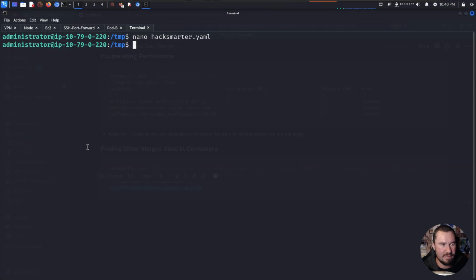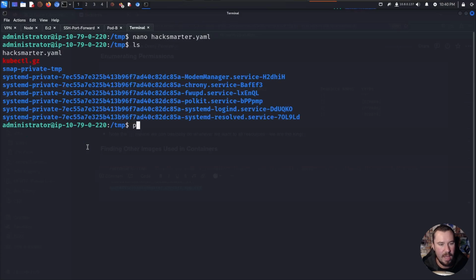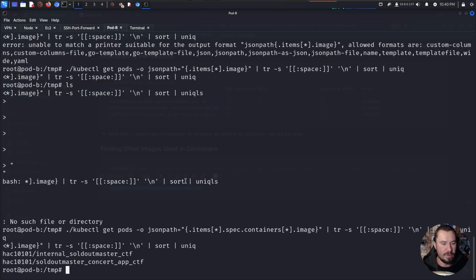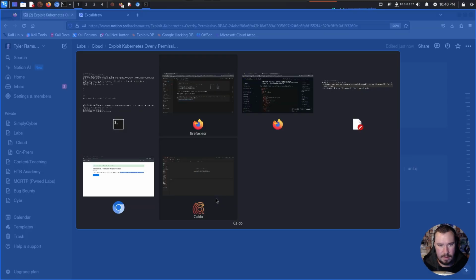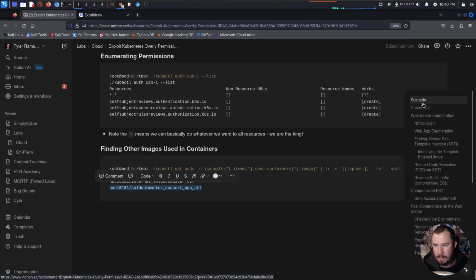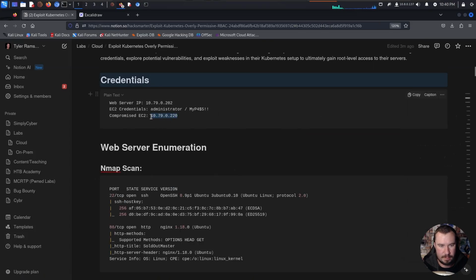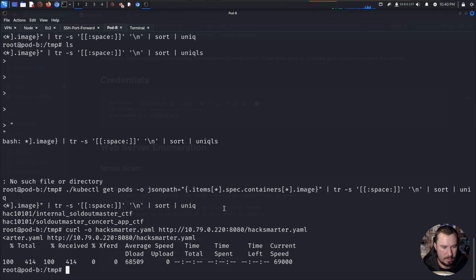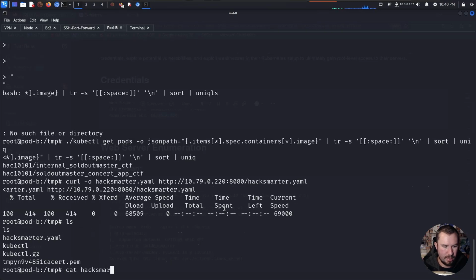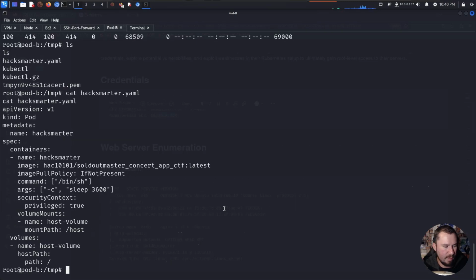I'm going to go ahead and save that, and we have our HackSmarter YAML right there. And we'll do Python 3, set up our web server again on port 8080, go over to pod B, and we will do curl -O hacksmarter.yaml from our EC2. You think I would have that memorized by now, but I don't. hacksmarter.yaml. All right, make sure it all looks good. It all transferred over well, and it did.